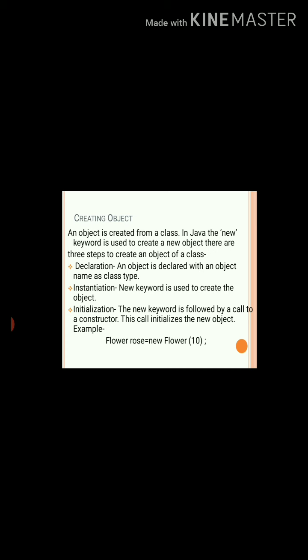You can see an example here: Flower rose = new Flower(10). It means Flower is a class name, rose is an object name, then equals to is the assignment operator, new is an operator which is used to allocate the memory, and Flower is a constructor. Flower is also the class name but having the parenthesis, so it makes a constructor, and 10 is the argument here. So this is the common method to declare an object.